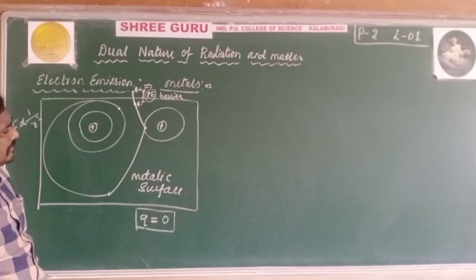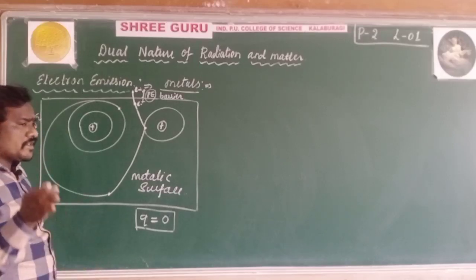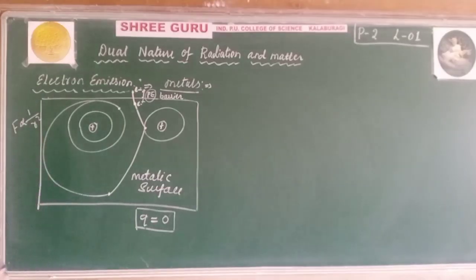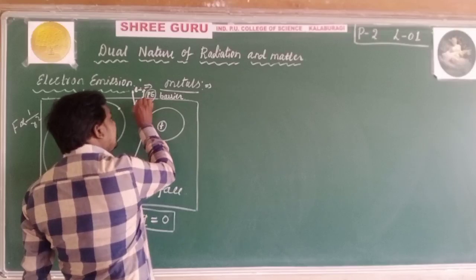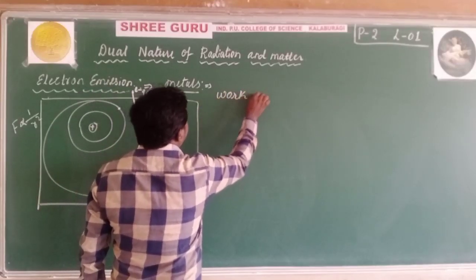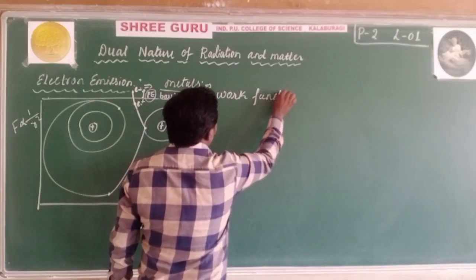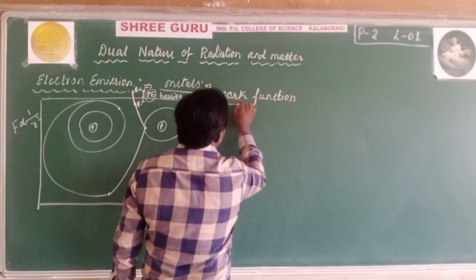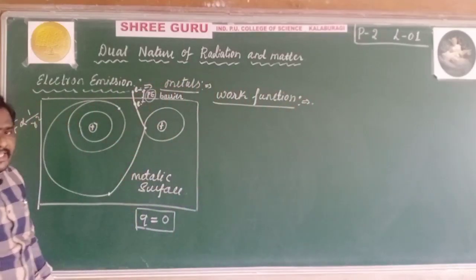Electron emission is explained in different types. Before explaining the types of electron emission, this energy we call the work function. The sufficient energy given to that electron is called the work function.